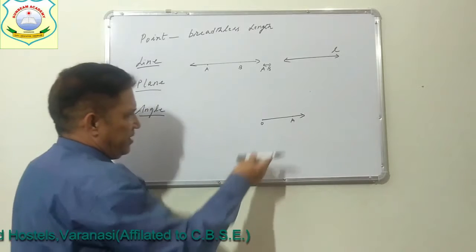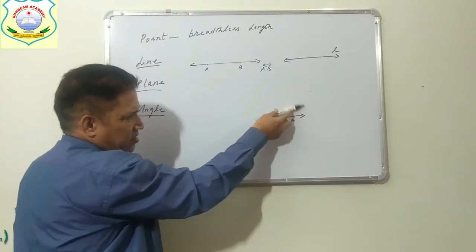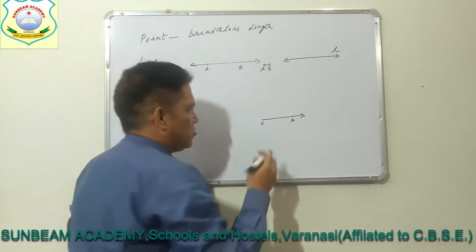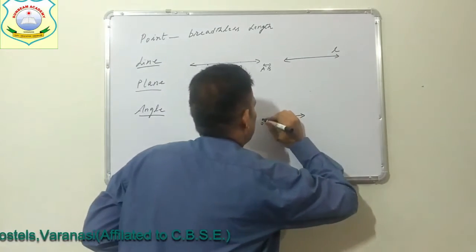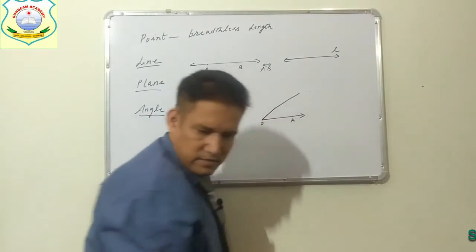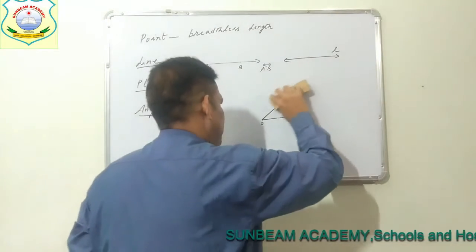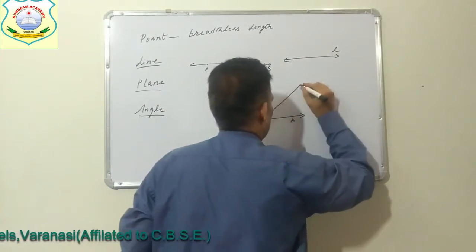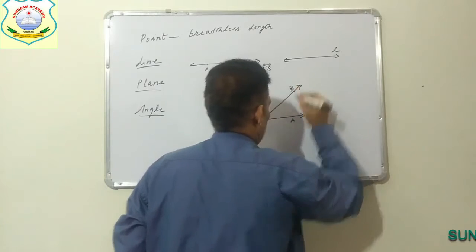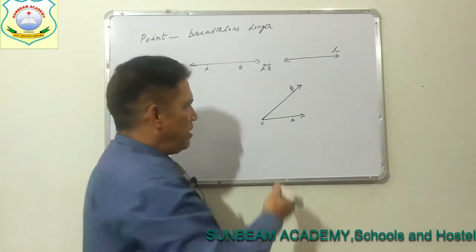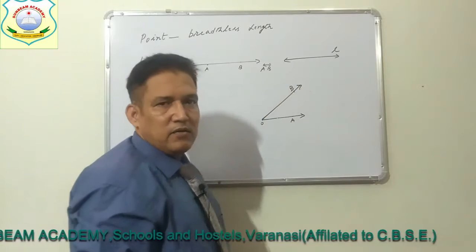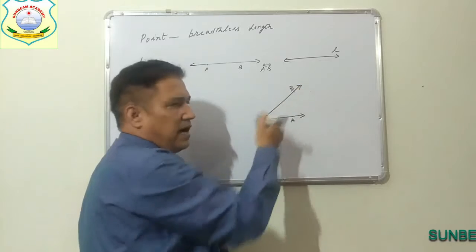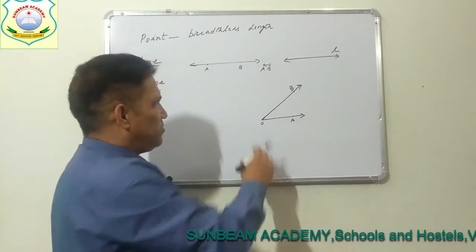When we rotate this ray like this or like this, we get an angle. This is the initial side, OA is the initial side and OB is called the terminal side. These are the two arms. OA and OB are the two arms of this angle.